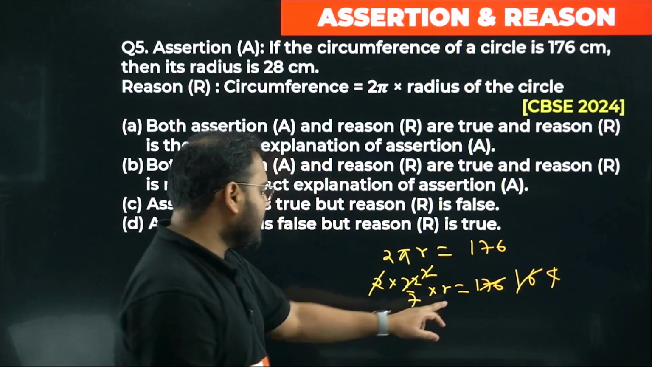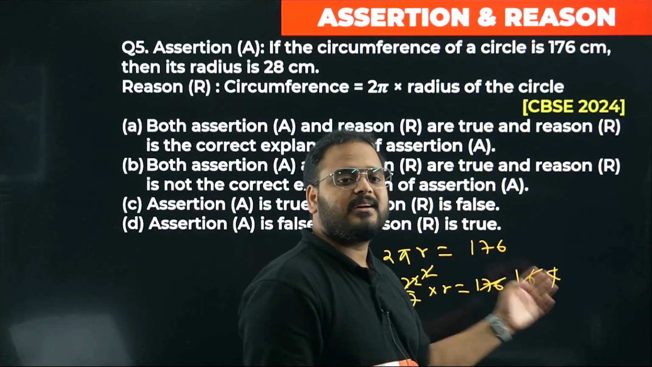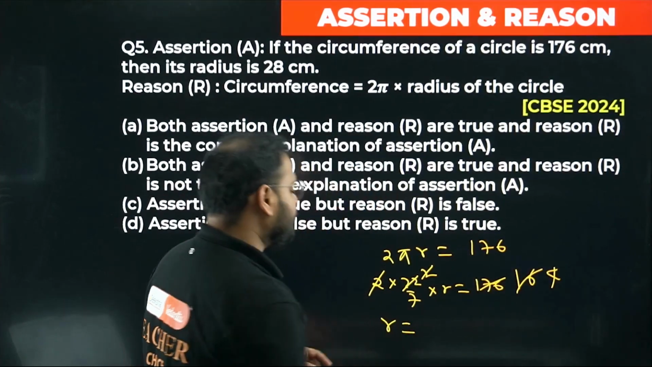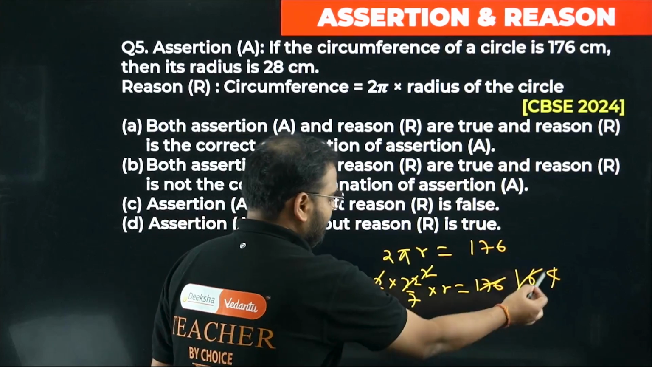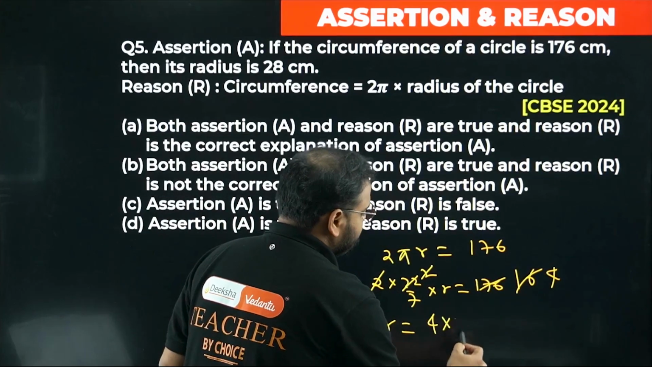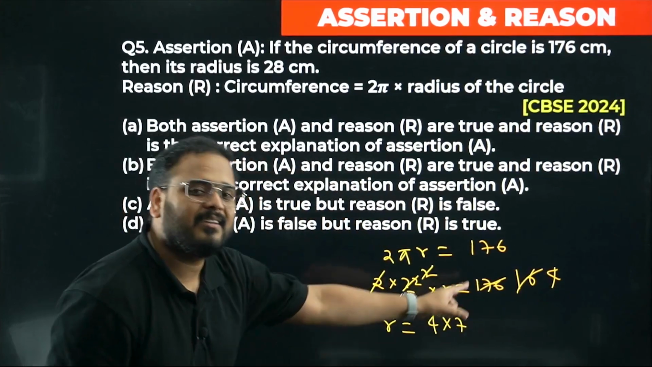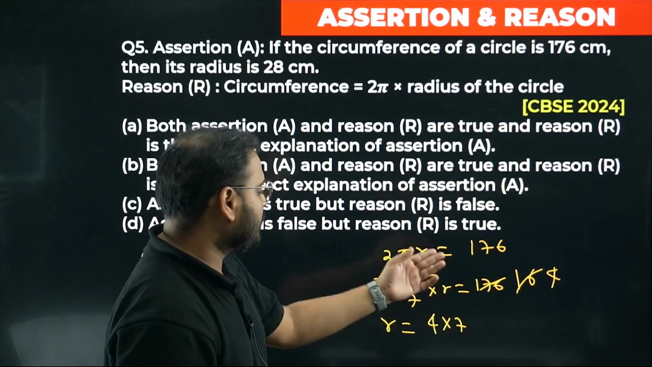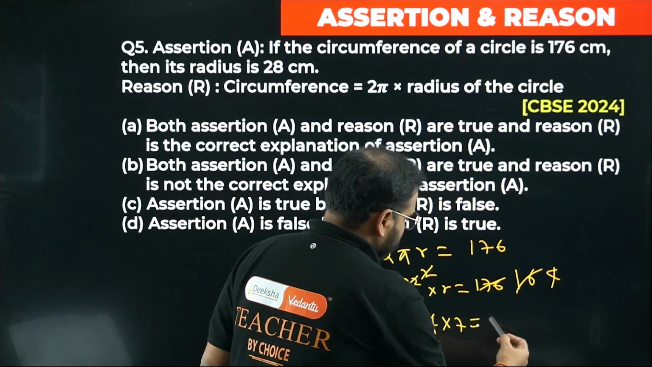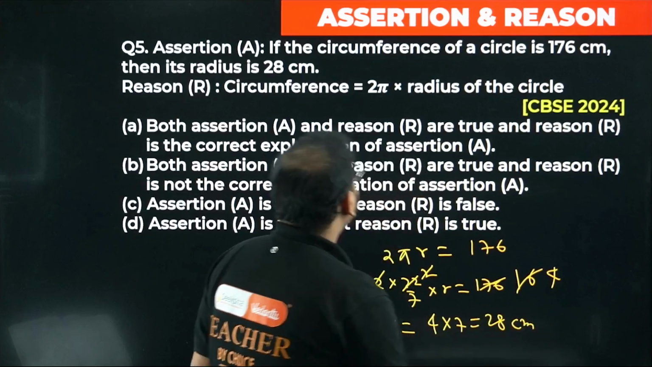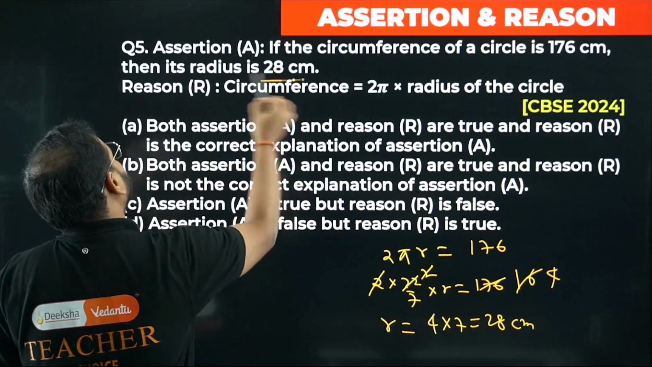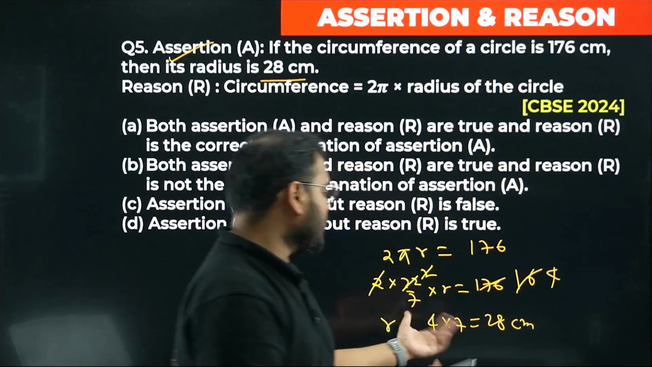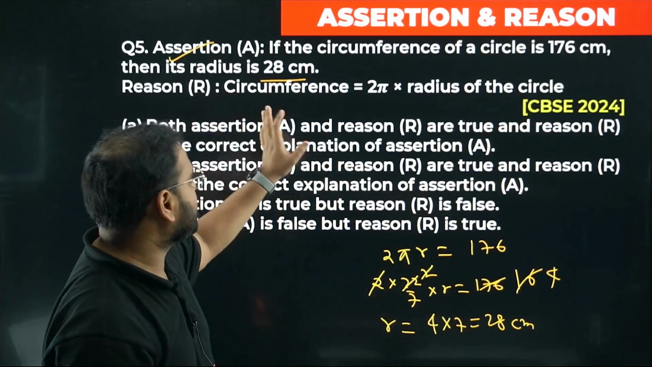What you can do is keep r over here, take all the rest to the other side, and then simplify. Now check here. I'm getting the r value as, I have 7 over here and 4 over there. So 4 times 7, and 7 in the denominator. It will become cross multiplication, and it will come in the numerator only. So 28 centimeters. The assertion is right. No problem at all for the assertion part.